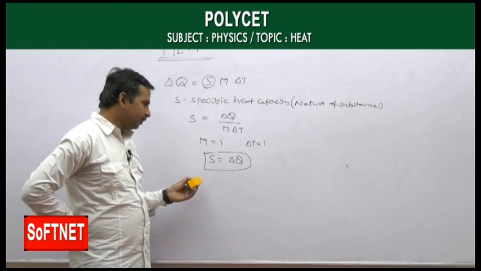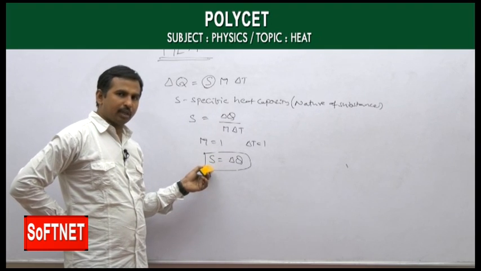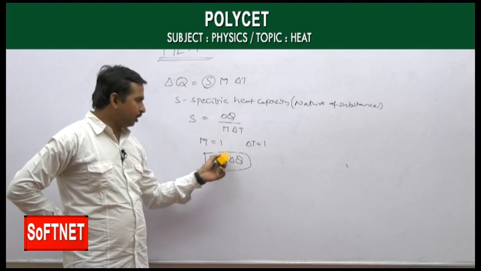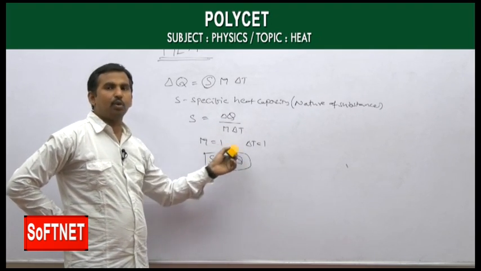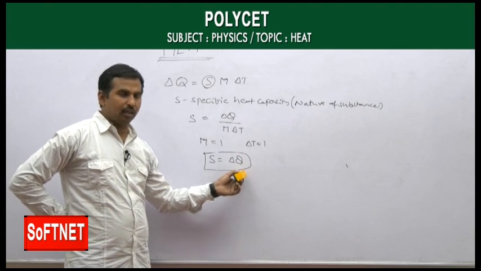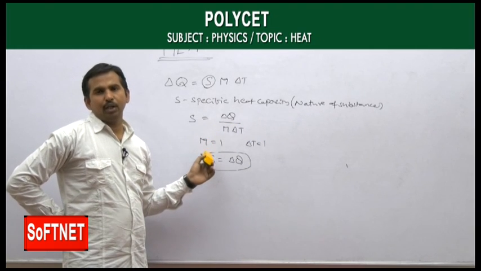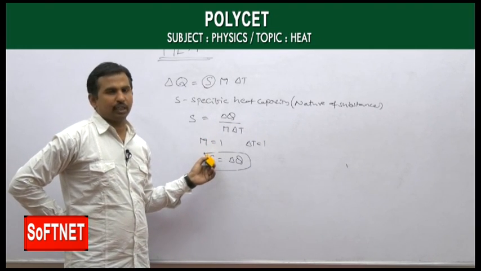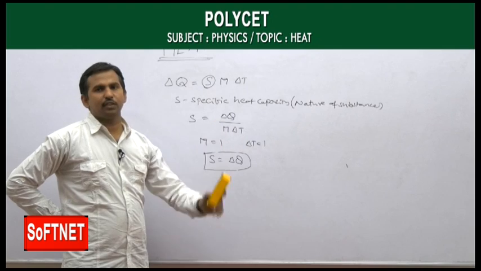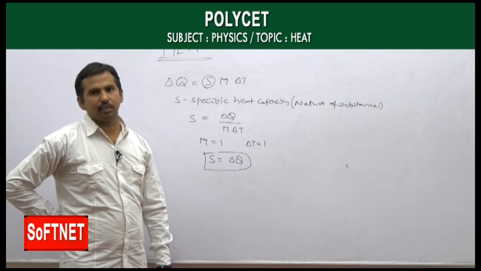So see the definition again. Specific heat capacity is the amount of heat energy required to raise the temperature by 1 degree for a unit mass of a substance. That is the meaning of specific heat capacity.